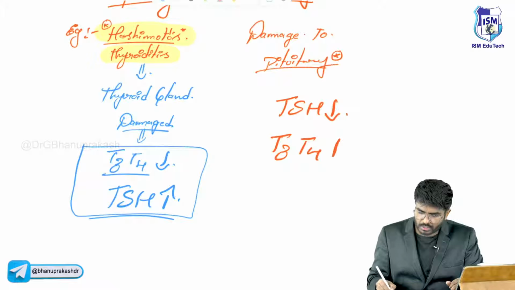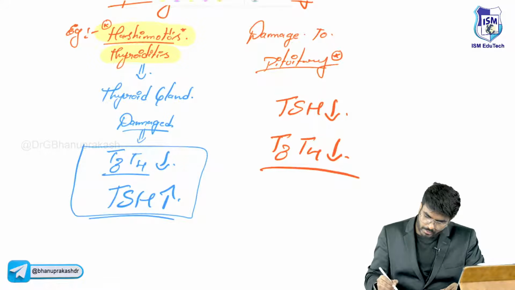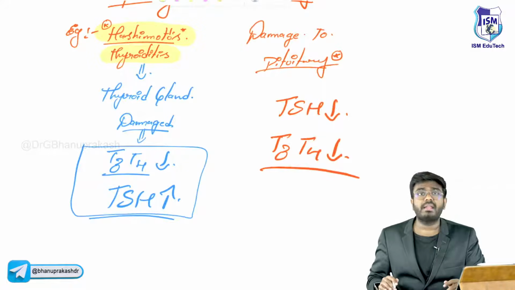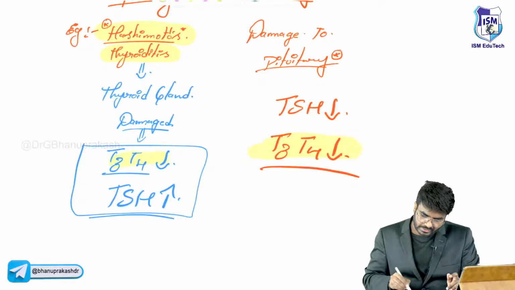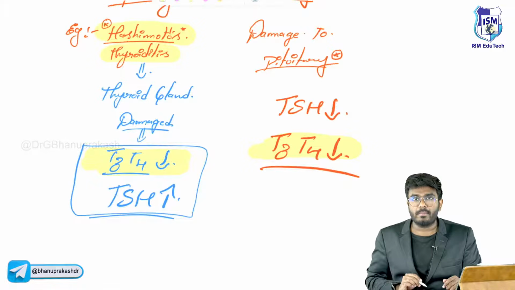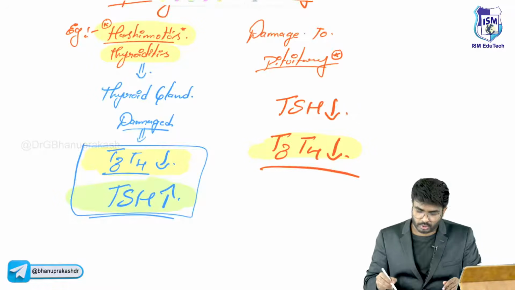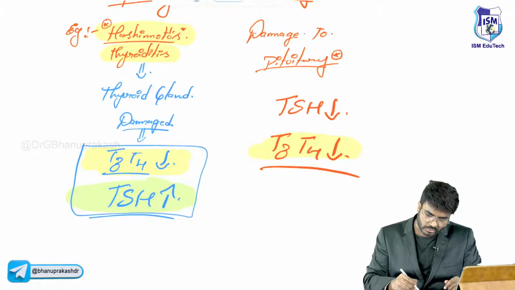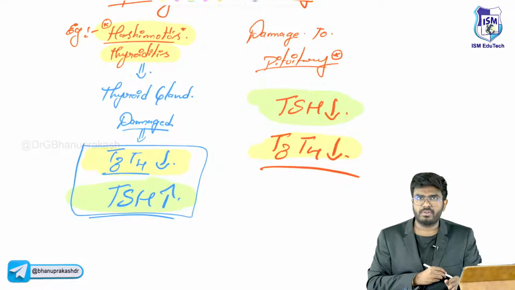T3, T4 are not getting produced. T3, T4 levels are also less. So one thing is common, sir. It doesn't matter whether it is a primary hypothyroidism or secondary hypothyroidism, the T3, T4 levels are always less. But what is the difference? The difference here, in primary, TSH levels will be more. In secondary, the TSH levels are going to be less. So based on the TSH, we will differentiate, sir.